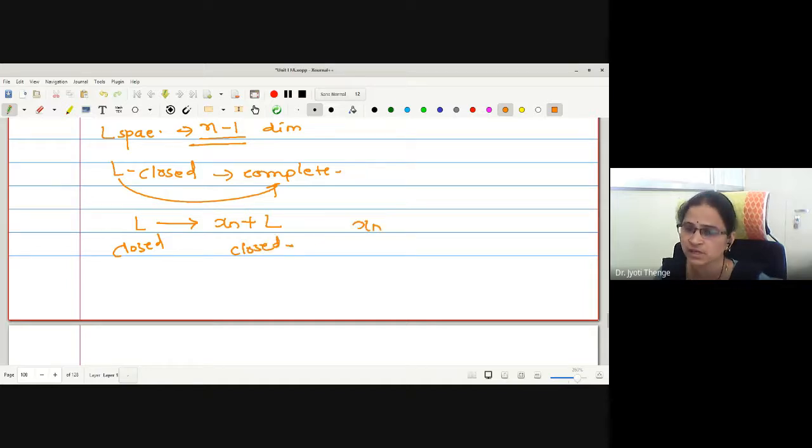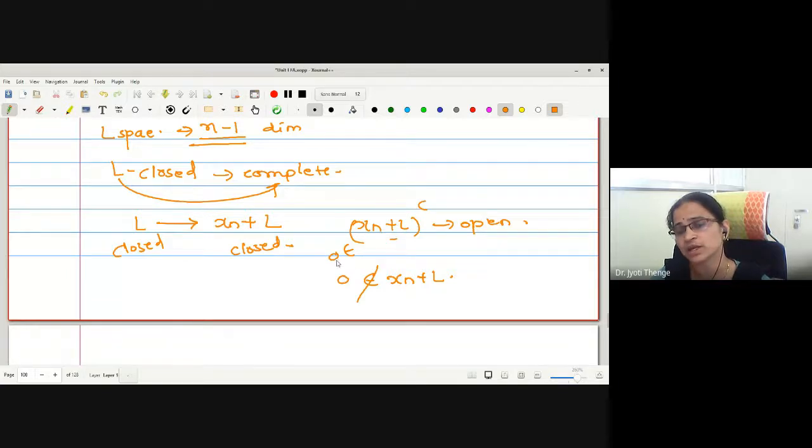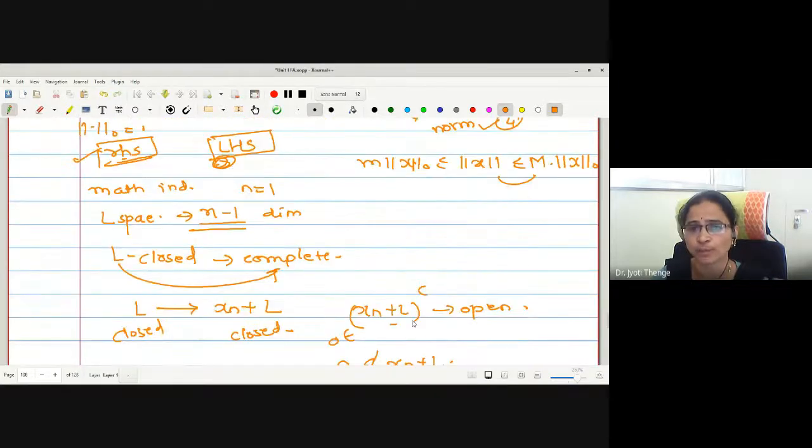If xn plus L is closed, the xn plus L complement becomes open. If the complement is open, we have shown that 0 belongs to the xn plus L complement. To show 0 belongs to the xn plus L complement, we have shown that 0 doesn't belong to xn plus L. Correct? If 0 doesn't belong to xn plus L, surely it means 0 belongs to the xn plus L complement.